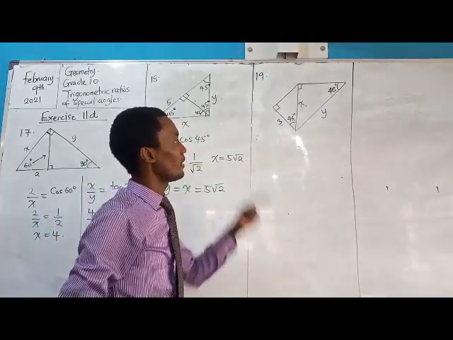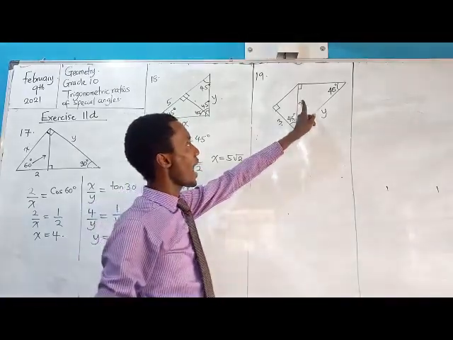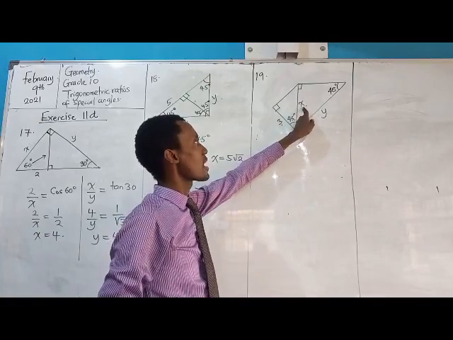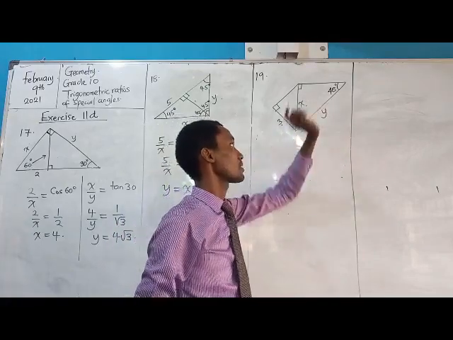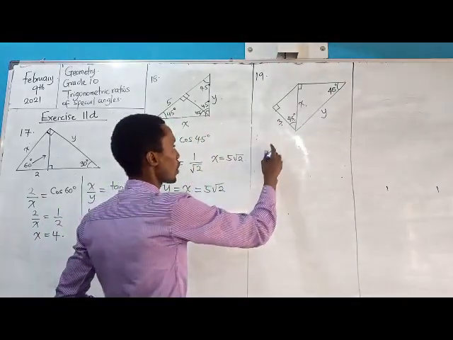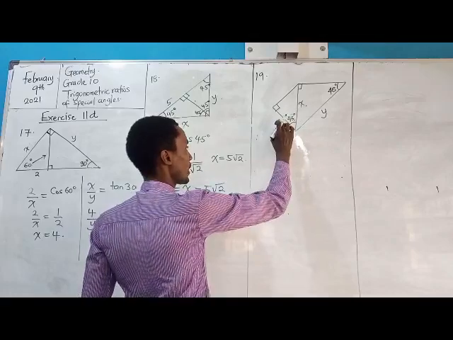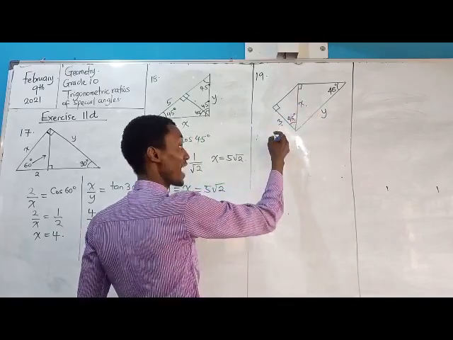Now, using the technique I'm employing, once I know this, I can look for this by relating this, this, and this. So let's use that idea and see what happens. So we look at this. What is connecting this and this? This is hypotenuse. This is opposite. Adjacent.